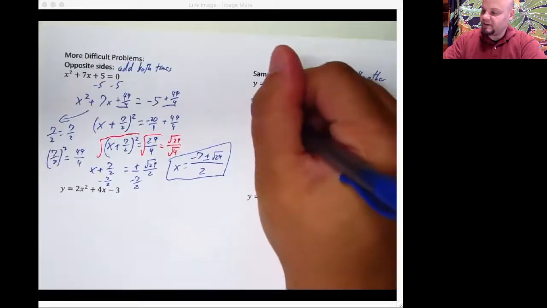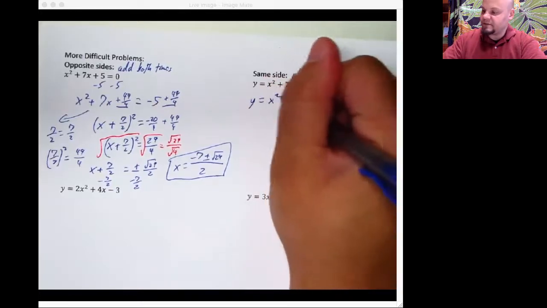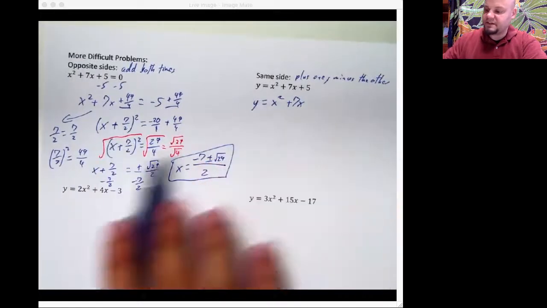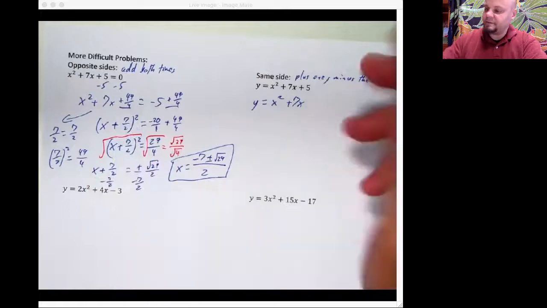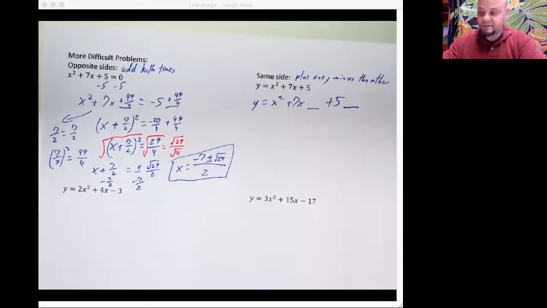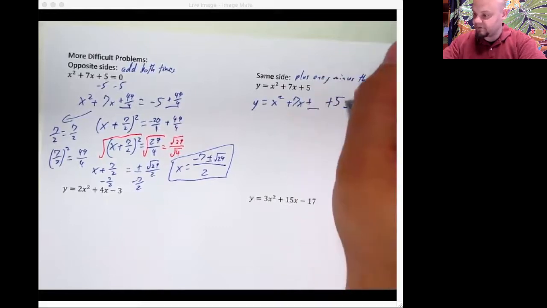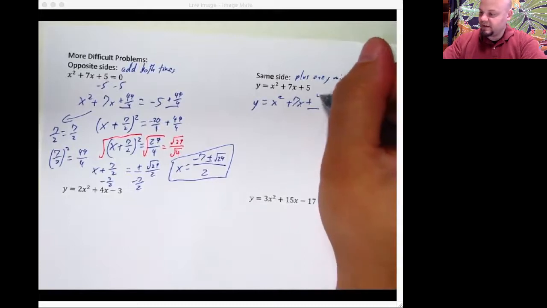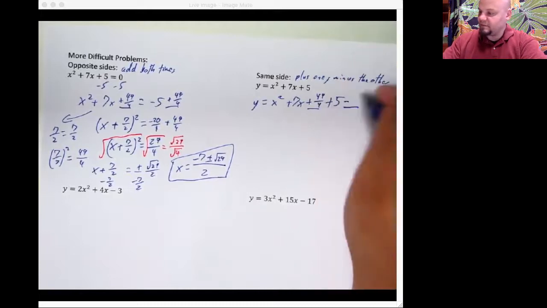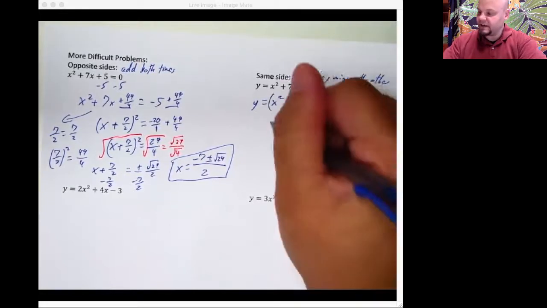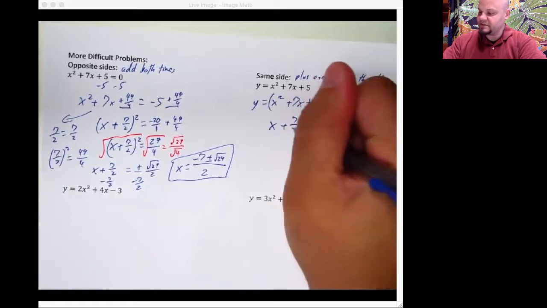That would mean rewriting this as y is equal to x squared plus 7x. Remember, this is the same problem. So it's going to be faster because I already have all these numbers that I need. Space plus 5, space. And what goes in these two spaces? We're going to have a plus here, but we're going to have a minus right there to balance it out. This will be 49 fourths, and this will be minus 49 fourths. Right here gets shut off, and you've got x plus 7 over 2, just like before.